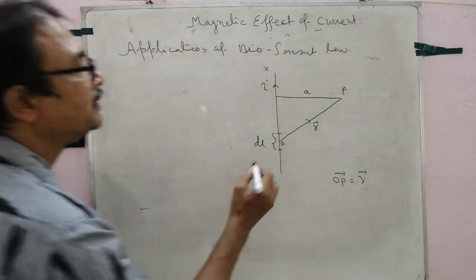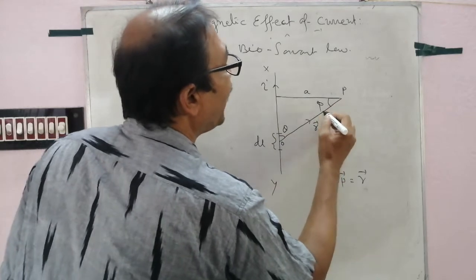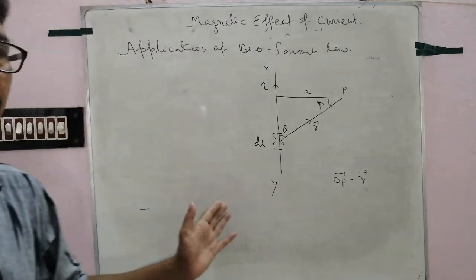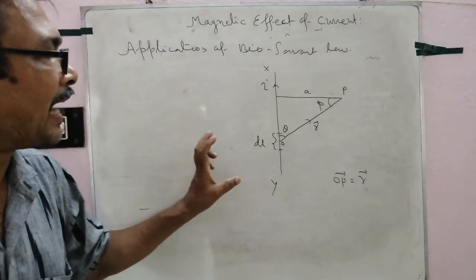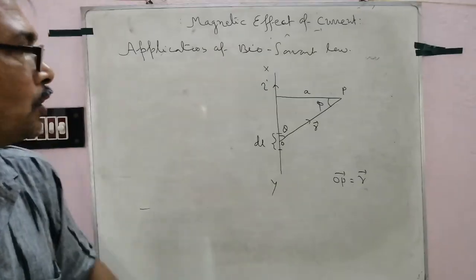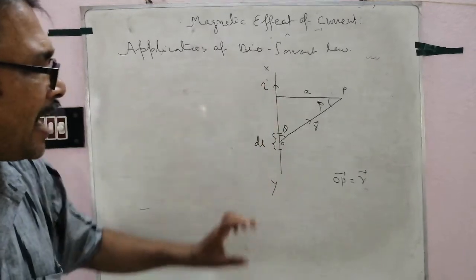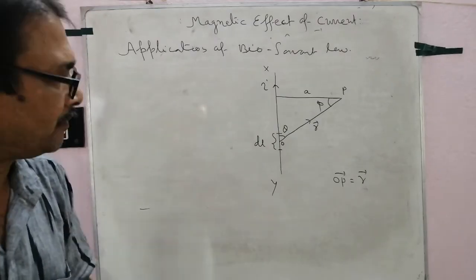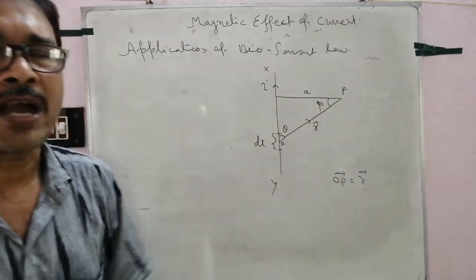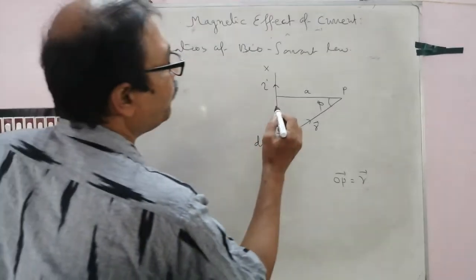Clear? This angle theta, suppose this angle phi. So with the help of Biot-Savart law we have to find out the magnetic field at a point due to a long current carrying conductor. Let XY be the current carrying conductor, the current I flows through it, and we consider a small element dl from the current carrying conductor at a distance A at point P, where we have to find out the magnetic field. Clear? And suppose this is